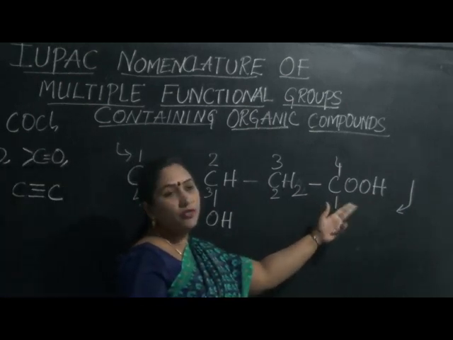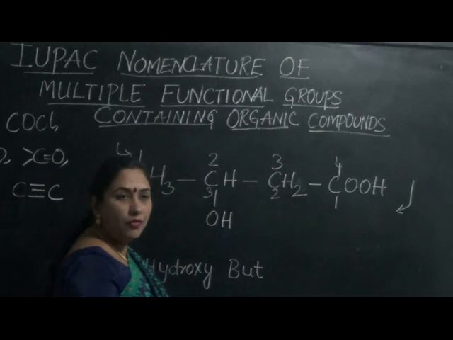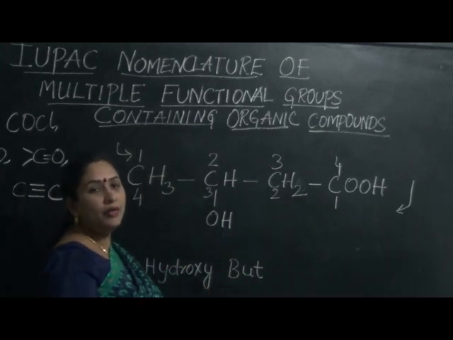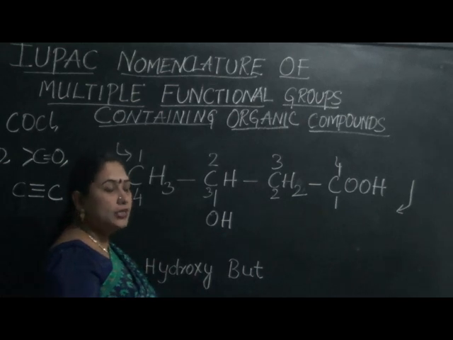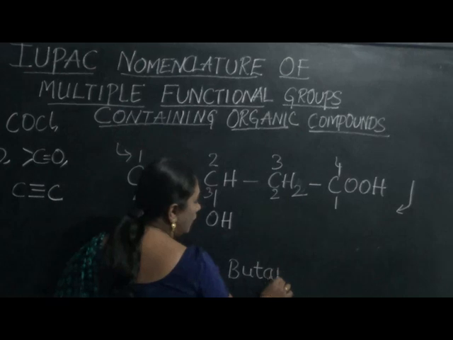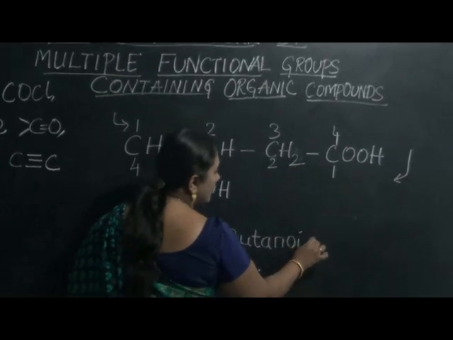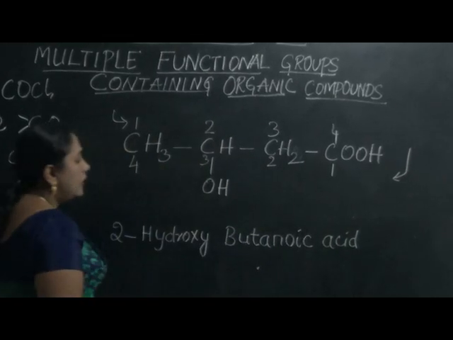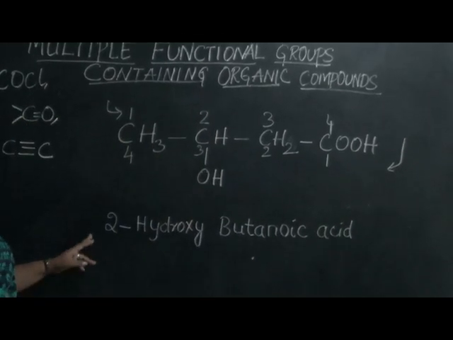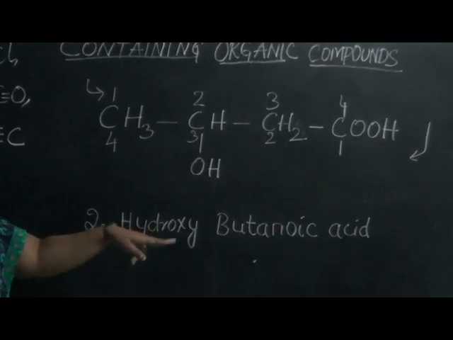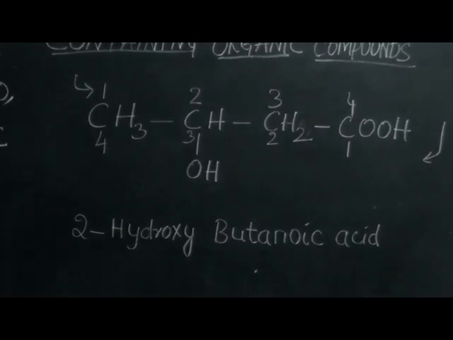COOH itself is the functional group, and COOH is present. We know that it should end with the suffix oic acid. So now the name is butanoic acid. Therefore the complete name of this compound would be 2-hydroxy butanoic acid.